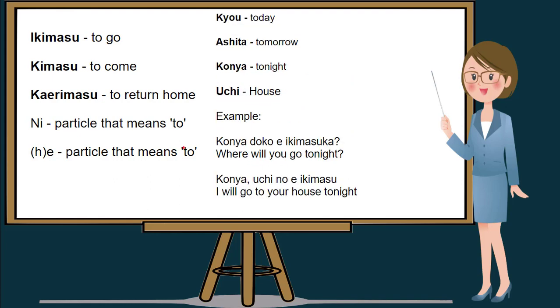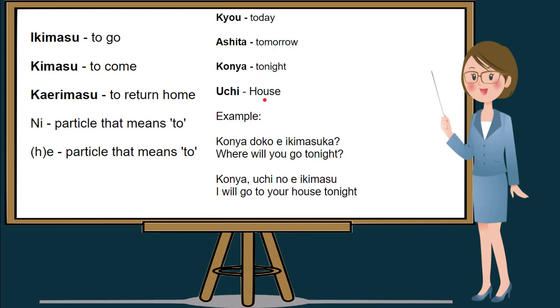This time, aside from using ikimasu, kimasu, kaerimasu, particle ni and e, we will also be using Kyou, which means today, Ashita, which means tomorrow, Konya, which means tonight, Uchi, which means house.